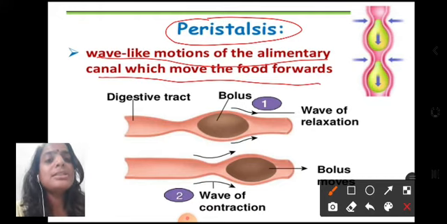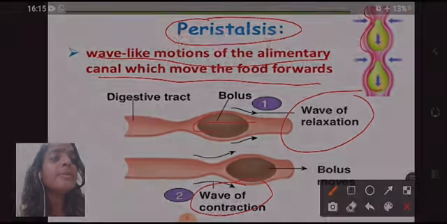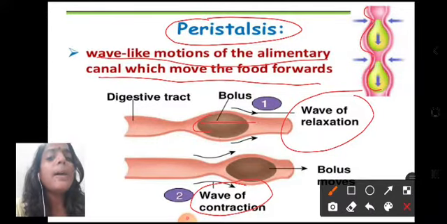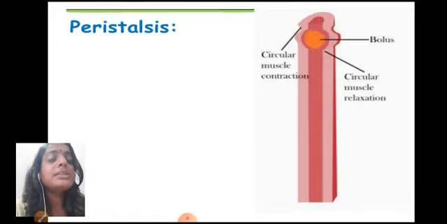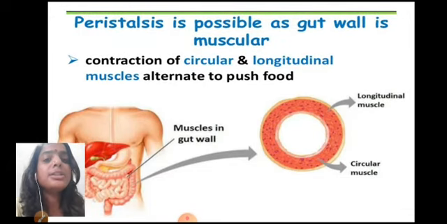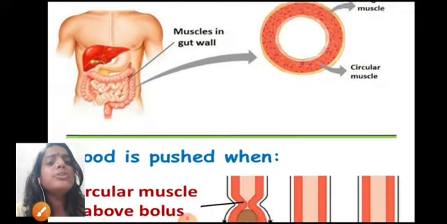So you can see here, this is the digestive tract, and as the bolus passes along, there is a wave of relaxation and contraction which creates a wave-like motion in the cavity, which helps in the passage of the food. Okay, so this is what is known as peristalsis. Now you can see here again, peristalsis is possible because of the ring-like muscles that are present in the gut wall, and the contraction of the circular and longitudinal muscles together helps in pushing the food downwards to the stomach.